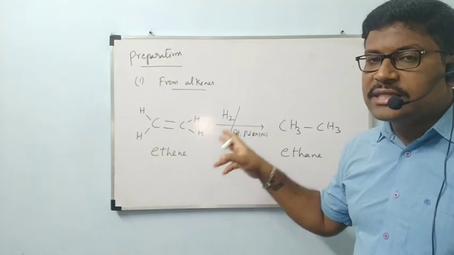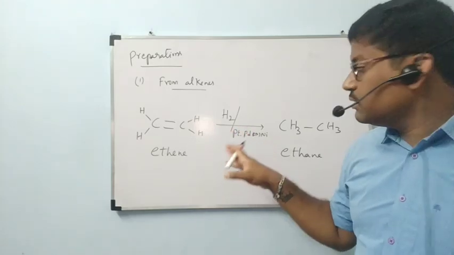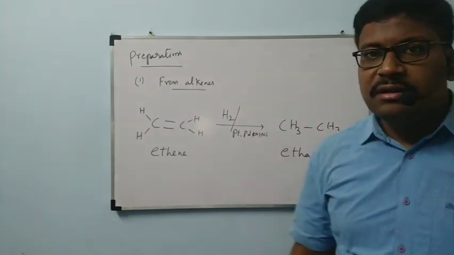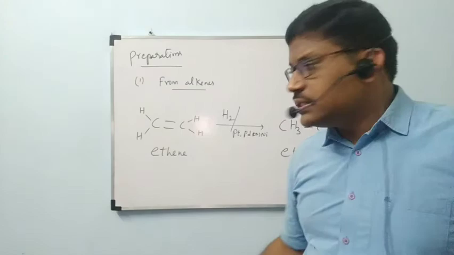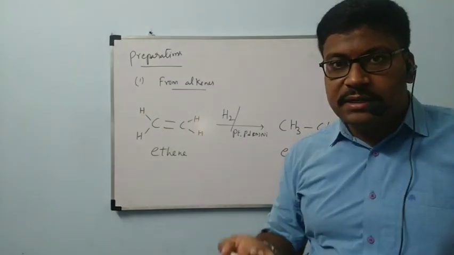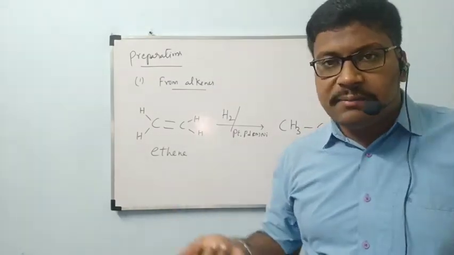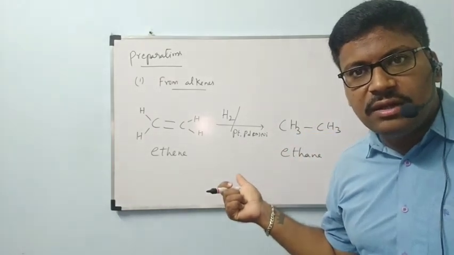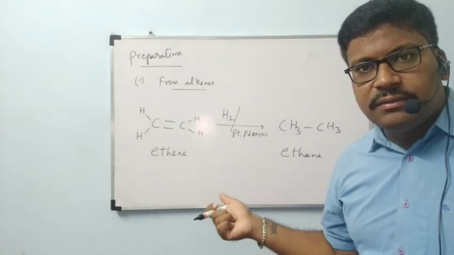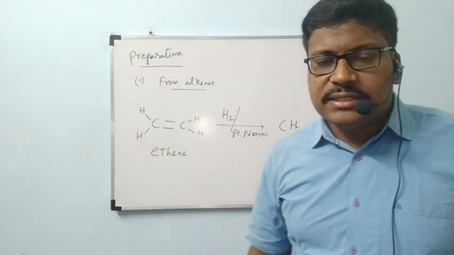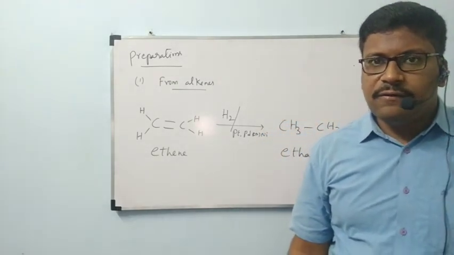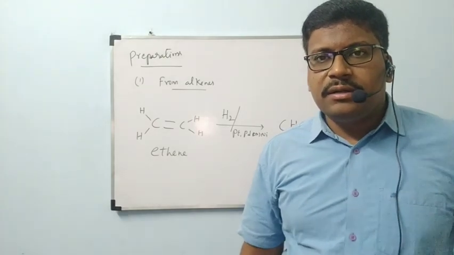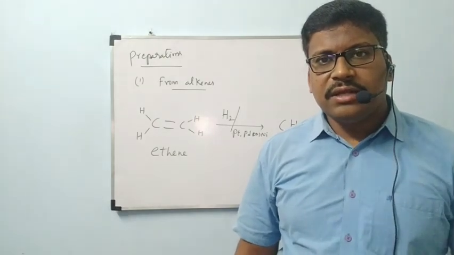When ethene reacts with hydrogen gas adsorbed on platinum, palladium or nickel, we get ethane as the product. The importance of hydrogen with platinum, palladium or nickel, I will repeat once again along with this reaction in the next class. Note down these reactions carefully, all of you, in order. That is about today's class. I hope you understood everything. Thank you all. Have a nice day.